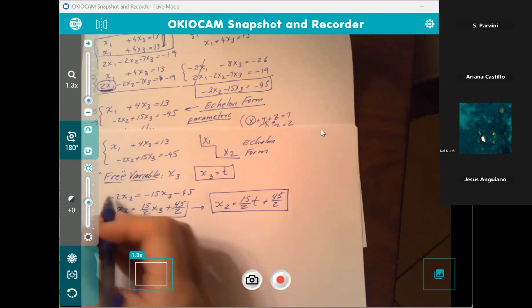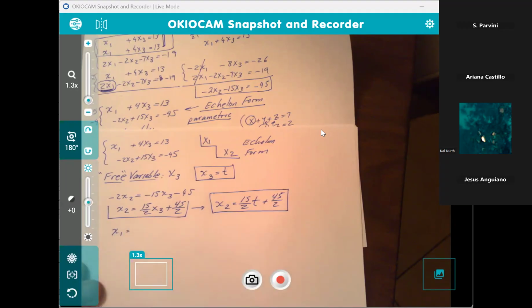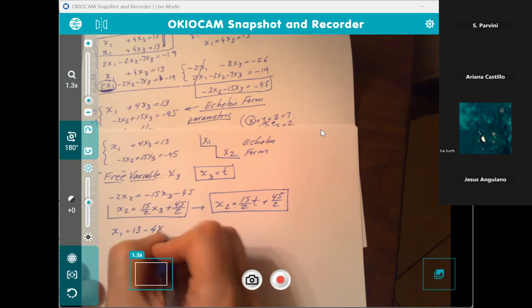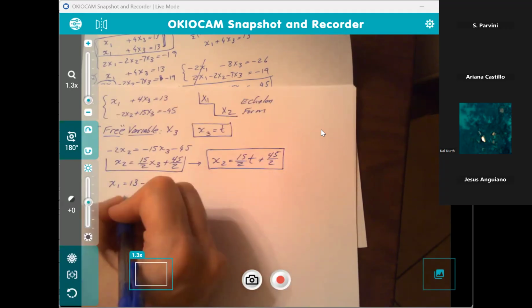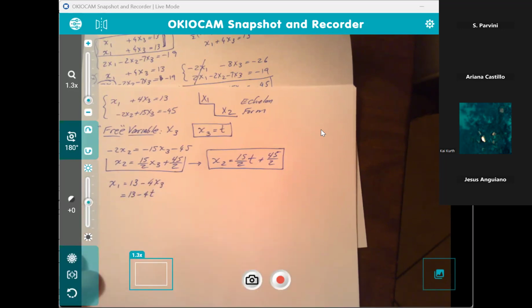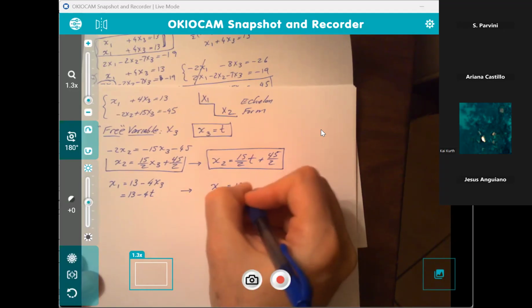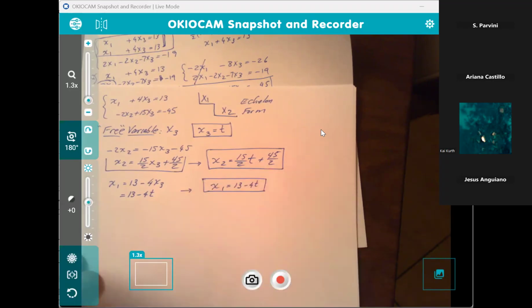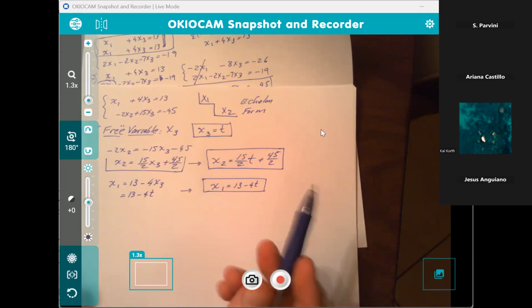And our first equation, we need to solve for x sub 1. X sub 1 is going to be 13 minus 4x sub 3. And now x sub 3 is our free variable. Remember, that just assumes anything you want it to. And therefore, x sub 1 is 13 minus 4t. So x sub 3 pretty much dictates our solutions here.